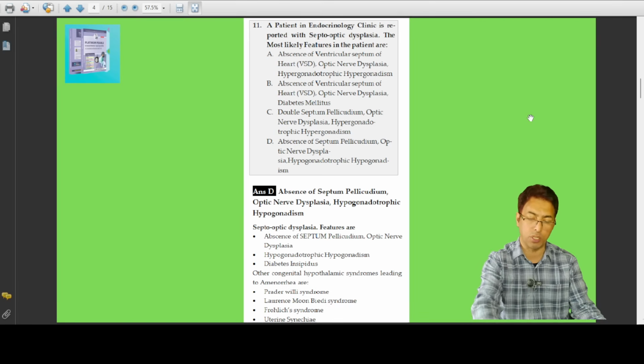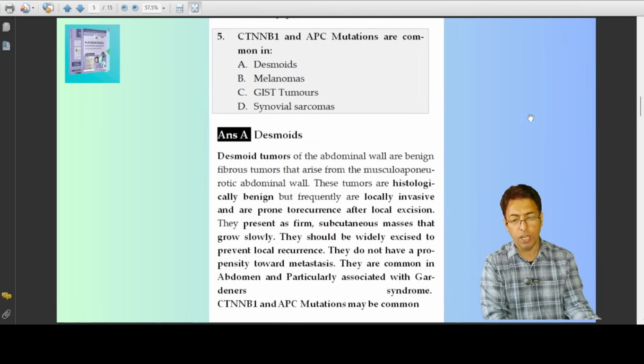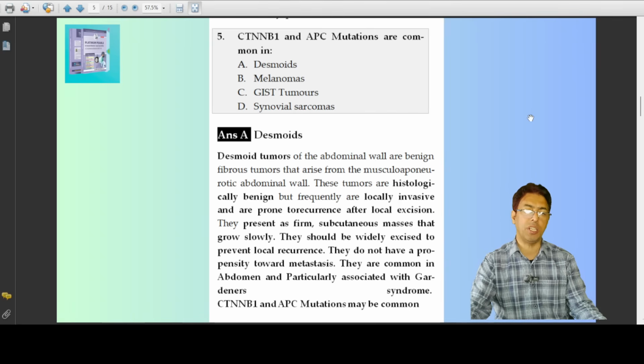Hypogonadism is a feature of which syndromic entities, which clinical entities, and that's very important from an endocrinological perspective. Now, basic molecular, I was emphasizing at the onset, CTNNB1 and APC mutations are common in which tumors? The options given are desmoids, melanomas, GIST tumors, and synovial sarcomas. So these are benign or malignant tumors which are given there, and you have to remember which is the mutation which is associated.